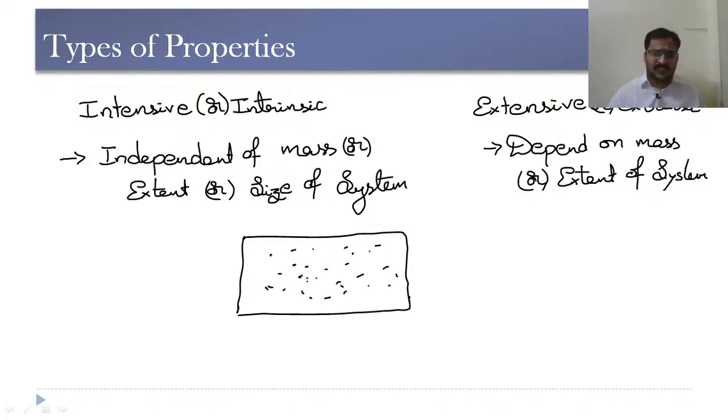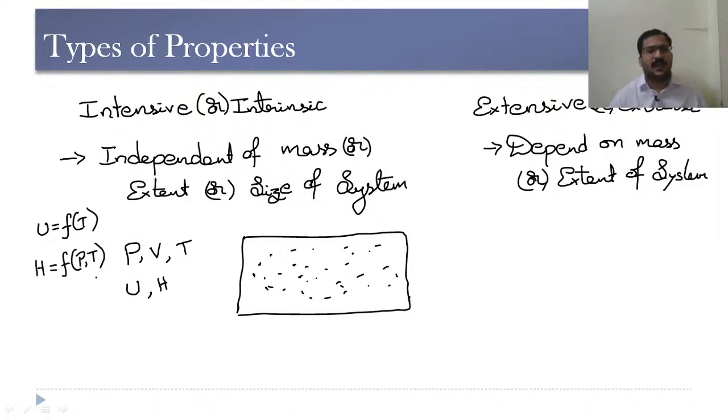Now, initially this gas possesses a certain pressure P, volume V, temperature T, internal energy or the stored energy which is a function of temperature, and enthalpy H. Enthalpy is usually given by the internal energy plus flow work. The product of pressure and volume, we call it flow work. We will be discussing this flow work in detail in the further sessions.